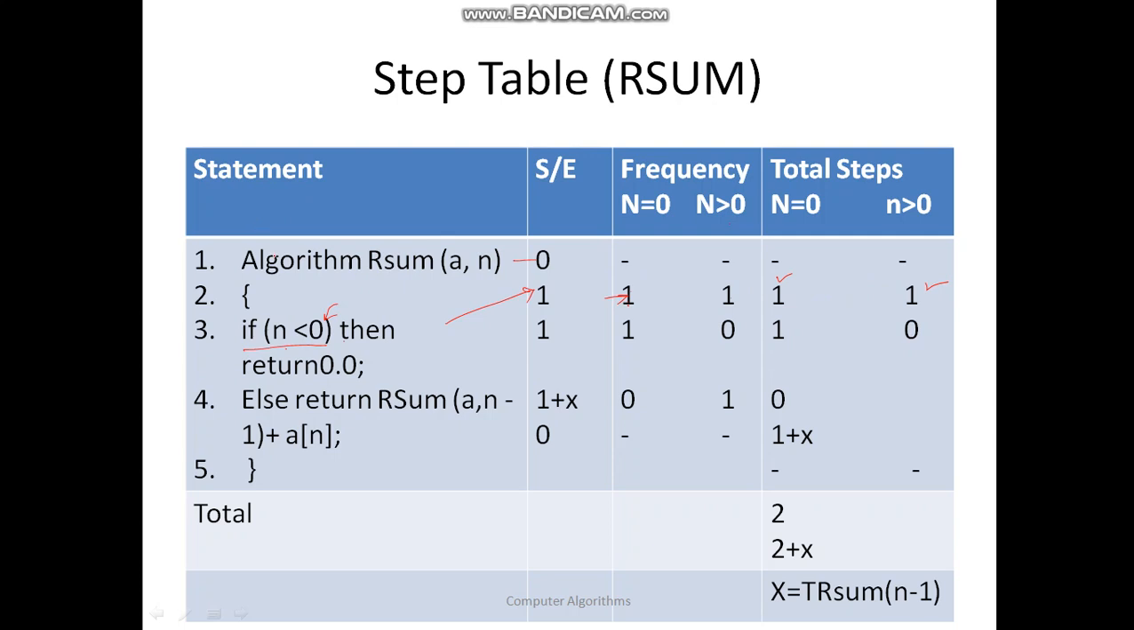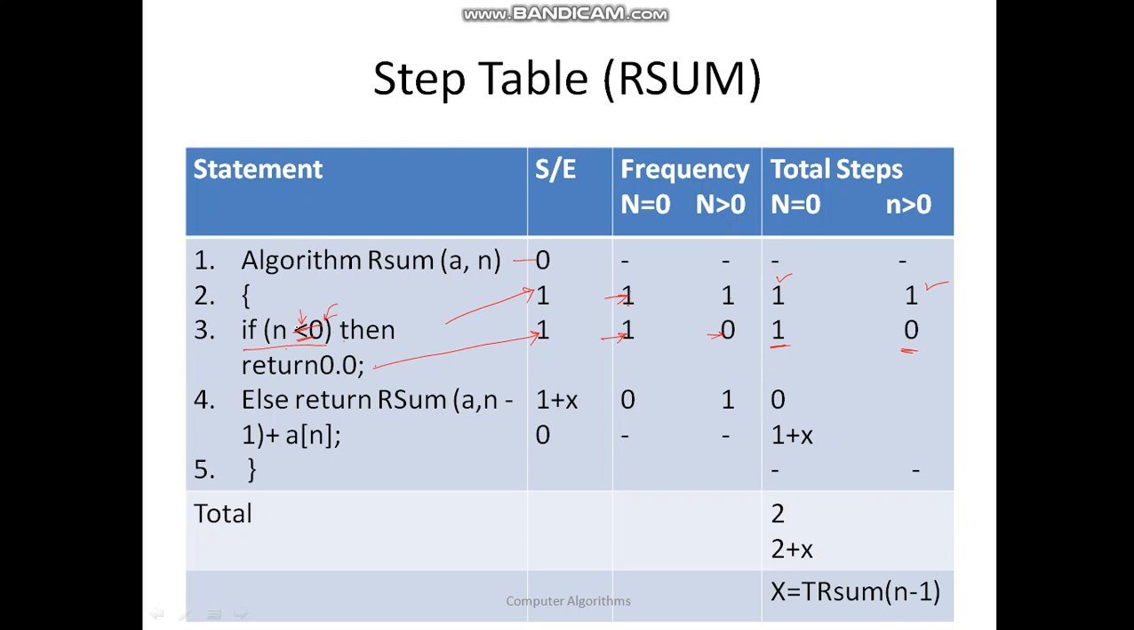Let us say this condition is true. If this condition is true, it means it is here. Let us say n is equal to 0. Then this instruction is going to be executed once if n is equal to 0, and otherwise it is going to be executed 0 times. So the total steps is 1 here and it is 0 here.